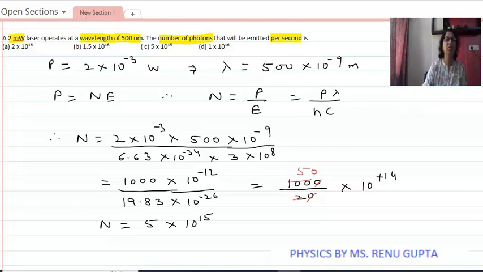So now in the options we see that option C is giving us 5 into 10 the power 15. Hence option C is the correct answer. Hope you must have understood how to solve this question.